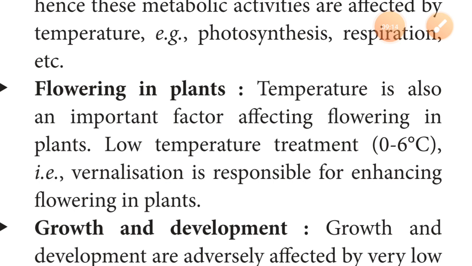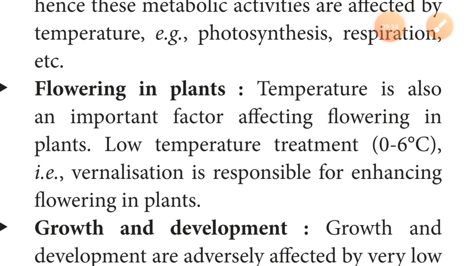In different conditions the average temperature can differ. As well as, if we move from the equator to the poles, the temperature varies. Means at the equator there is a high temperature, at the poles there is a very low temperature.